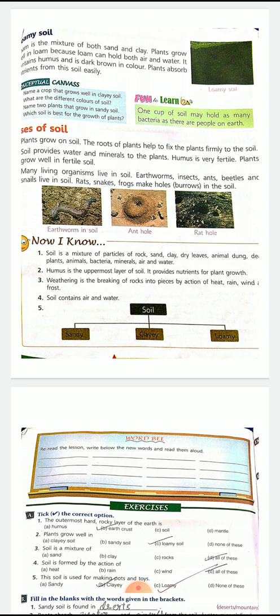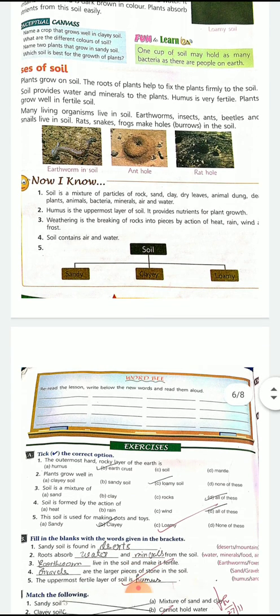It is a mixture of rock, sand, clay, dry leaves, animal dung, dead animals, bacteria, minerals, and water, and a lot more things. Humus is the uppermost layer of soil. It provides nutrients for plant growth. And what is weathering? Weathering is the breaking of rocks into pieces by the action of heat, rain, wind, and frost.